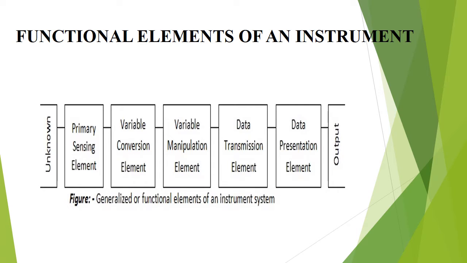The function of this element is to manipulate the signal presented to it, preserving the original nature of the signal. In the variable conversion element, some non-linear processes like modulation, detection, sampling, filtering, chopping, etc. are performed on the signal to bring it to the desired form to be accepted by the next stage of the measurement system. This process of conversion is called signal conditioning.